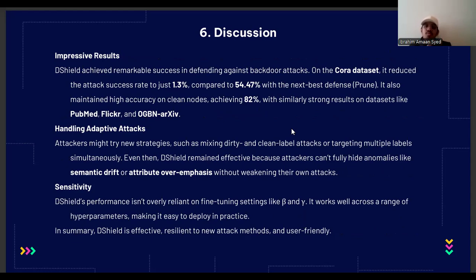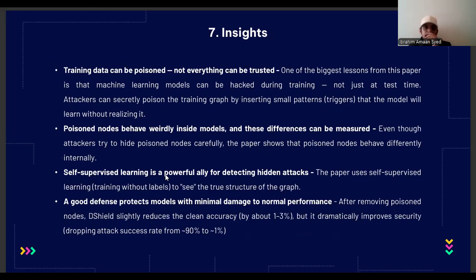Attackers are always trying new tricks, and it's very adaptive to the new tricks as well. Then, its sensitivity and ease of use. It's not too precisely tuned; parameters such as beta and gamma are not precisely tuned, which makes it easier to use.